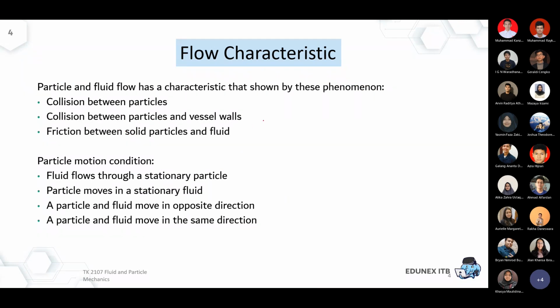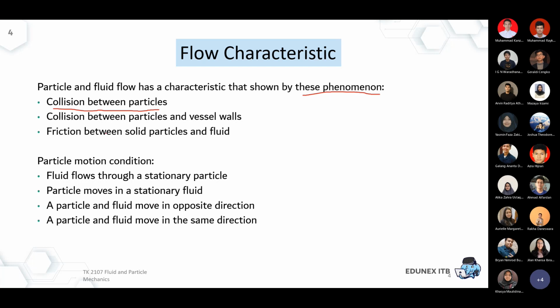There is an additional phenomenon that has not been discussed in detail in the previous chapter. Now there is a chance that the particles will collide. A collision between particles may affect the pressure drop and the flow distribution.